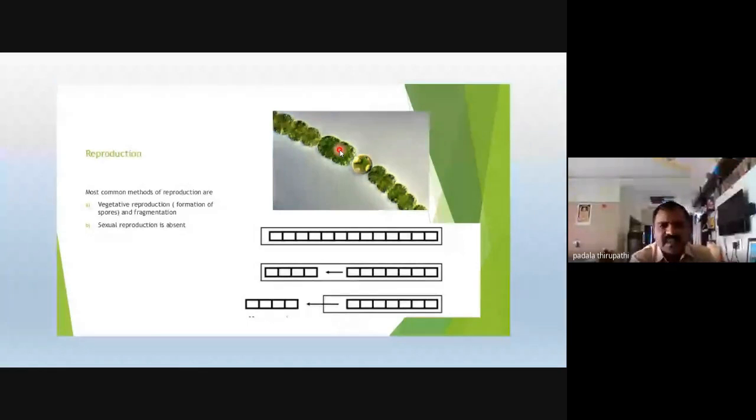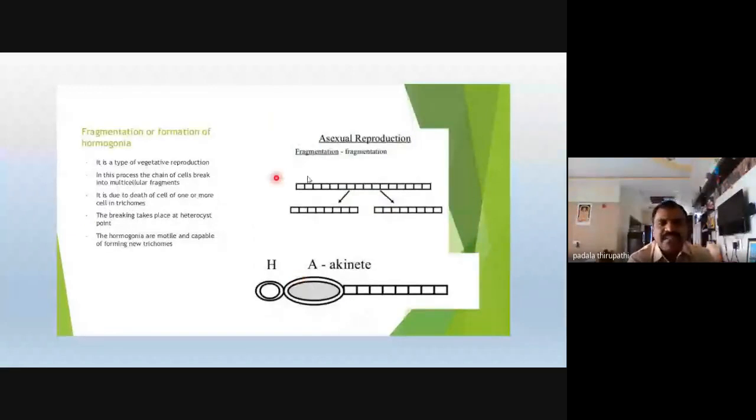So here we observe fragmentation. This is the parent thallus, or the older thallus. The thallus produces new pieces, and each fragment can grow as a new thallus of Anabaena. So in this fragmentation, the parent thallus gives two pieces or two fragments, and each fragment can give a complete new Anabaena filament. And the other one is akinetes.